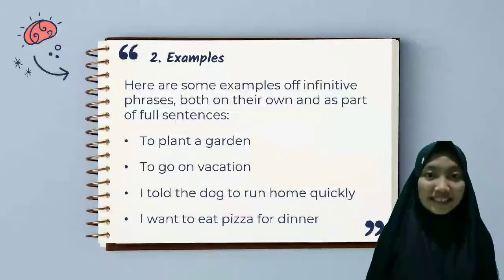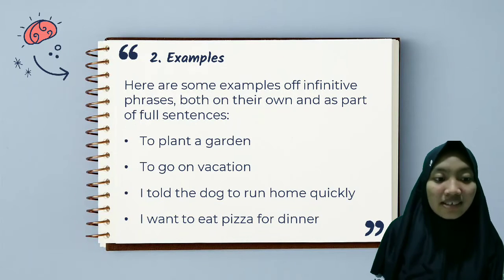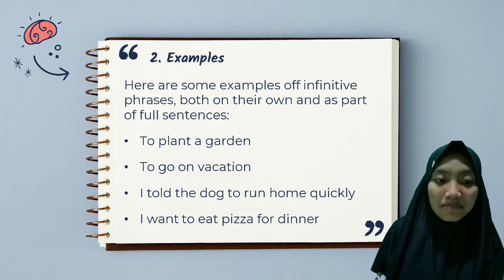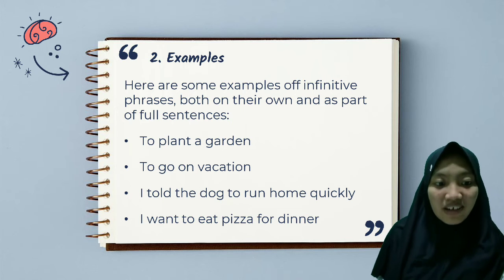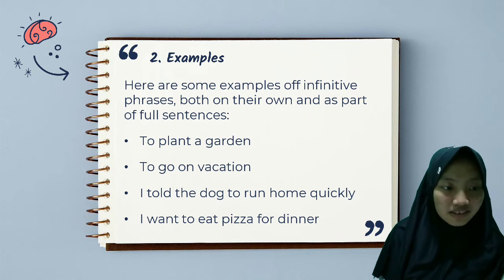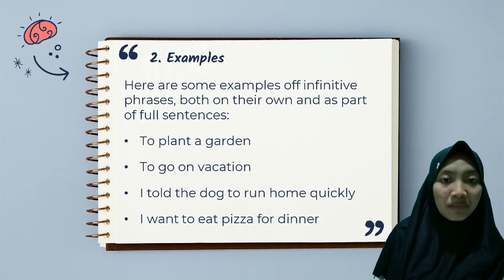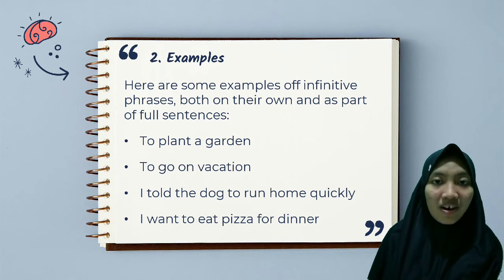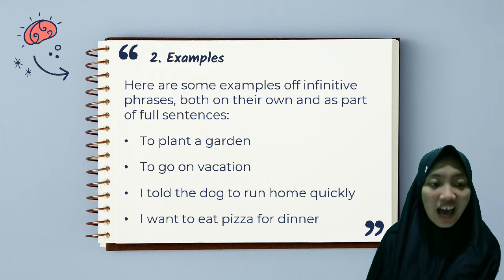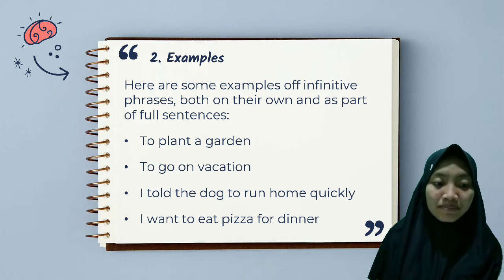2. Examples. Here are some examples of infinitive phrases, both on their own and as parts of full sentences. To plant a garden. To go on vacation. I told the dog to run home quickly. I want to eat pizza for dinner.